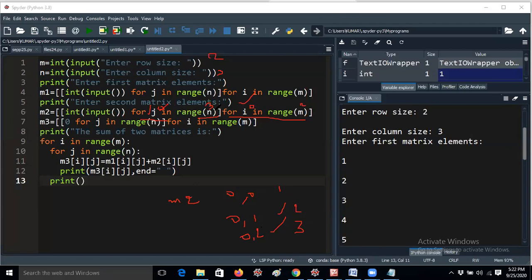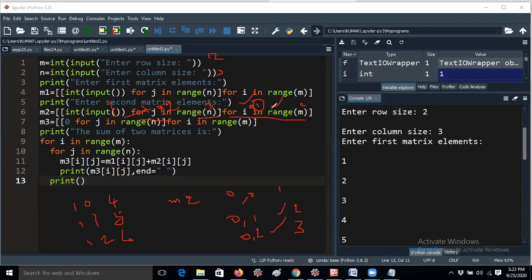Then it moves to the outer for loop. So I value is incremented by 1. Then it moves to the inner for loop J, and J value again starts counting. That means J value is 0. In 1, 0 position, we store value 4. And again J value is incremented by 1, and I value is also 1. In 1, 1 position, we store 5. J value is incremented to 2. So 2 comma 3, I value 1. In 1, 2 position, we store value, suppose 6.